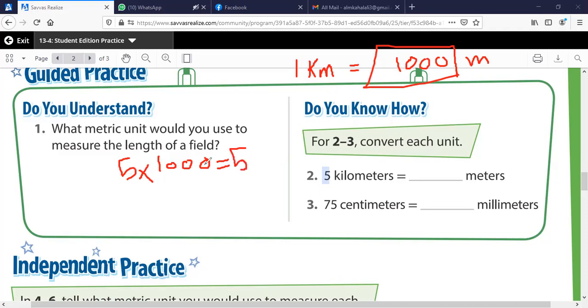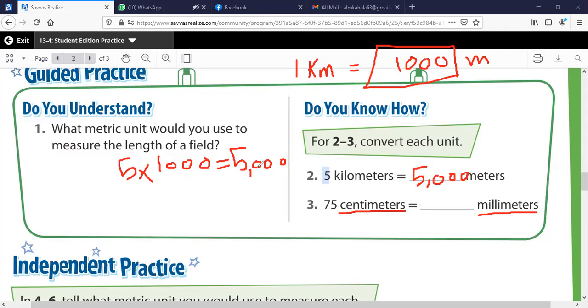Why? 5 times 1 is 5. Then you have 3 zeros, so you put 3 zeros like this. So the answer is what? It's 5,000. So 5 kilometers equals 5,000 meters.